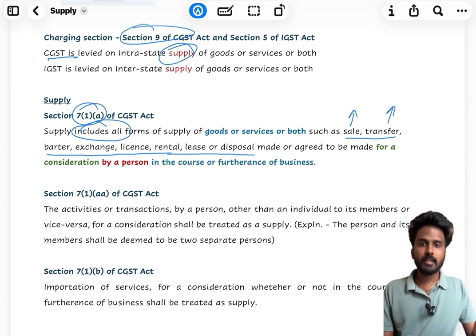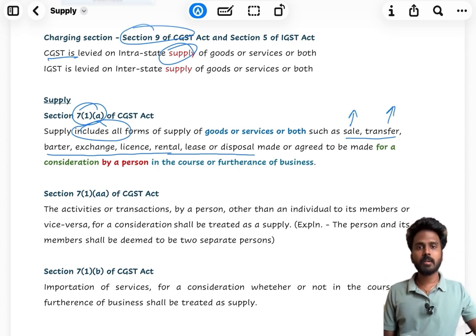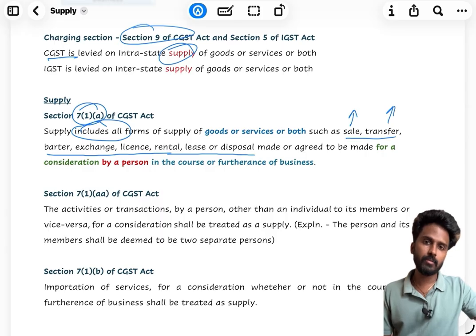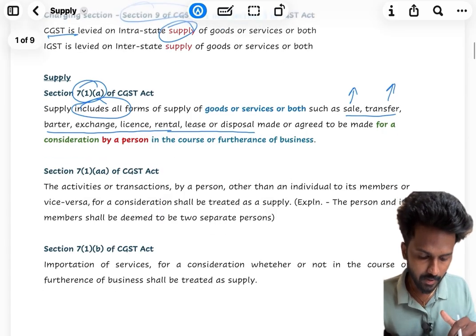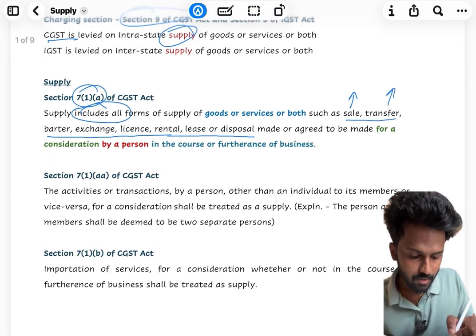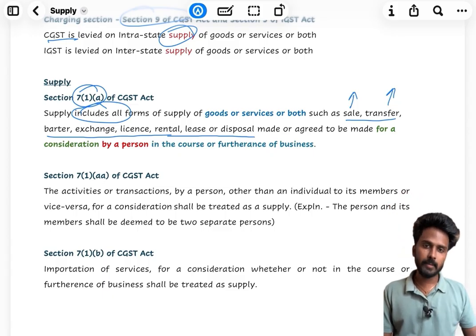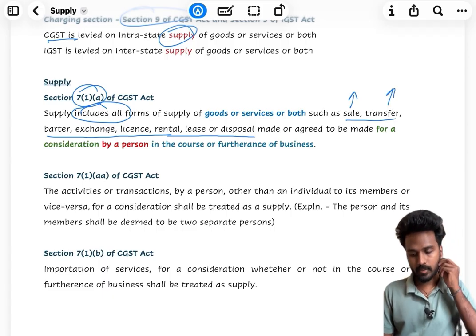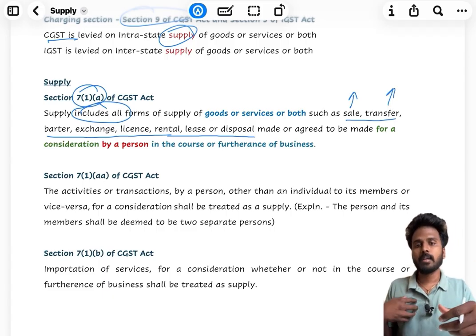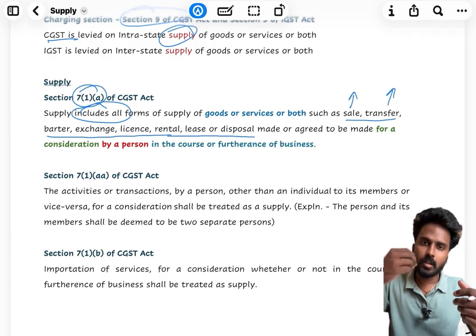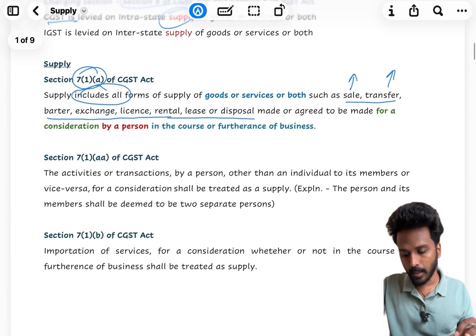Sale, everyone can easily understand. For example, I am going to buy an iPhone over the counter. Apple is trying to sell me the iPhone, which is a sale. And transfer: for example, if I am selling my land to Mr. B, that transaction can be called a transfer. Barter: for example, I am agreeing to sell a phone, and in return I get an iPad with a small amount of money exchanged. That can be said to be barter.